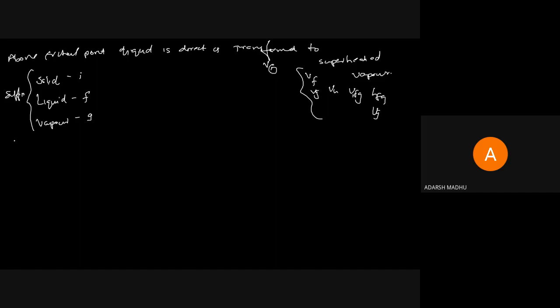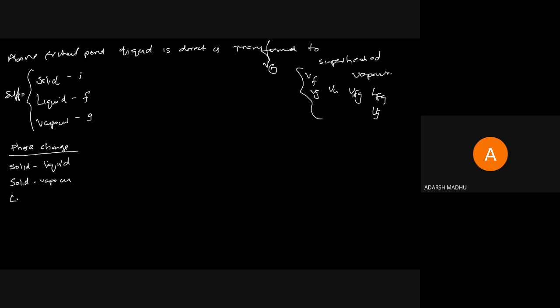And what are the phase change properties? Phase change means we can take three stages. Solid to liquid is fusion. Solid to vapor is sublimation.